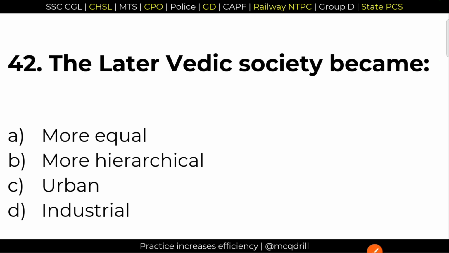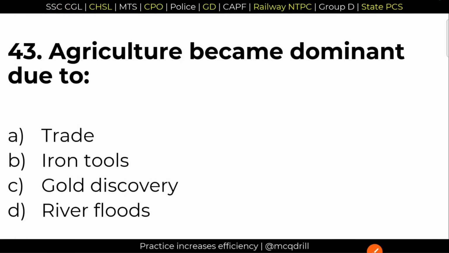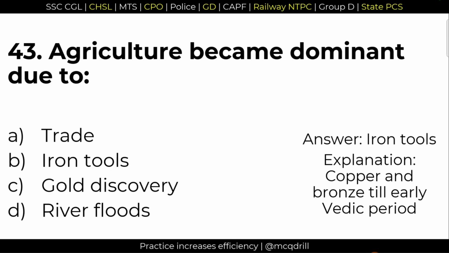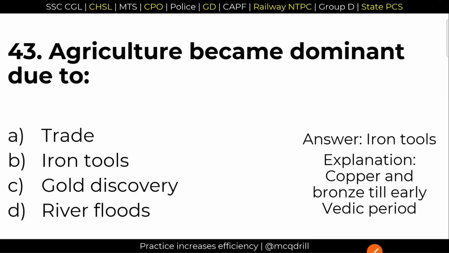42. The later Vedic society became more hierarchical. Option B is the right answer. The Varna system, the Brahman, Kshatriya, Vaishya and Sudra, they became prominent at that time. Next question 43. Agriculture became dominant due to iron tools. Option B, iron tools came into use. In early Vedic period, copper and bronze tools were used, but in later Vedic period, iron tools came into use.